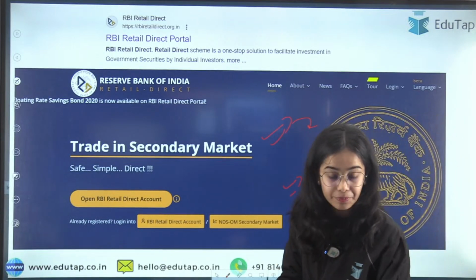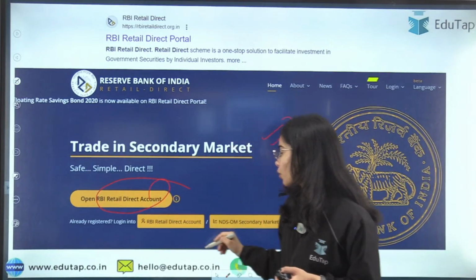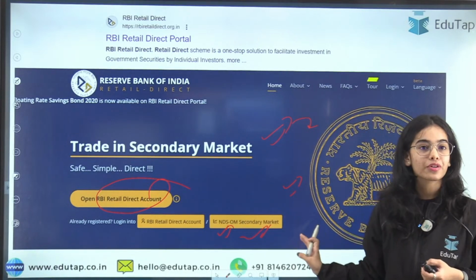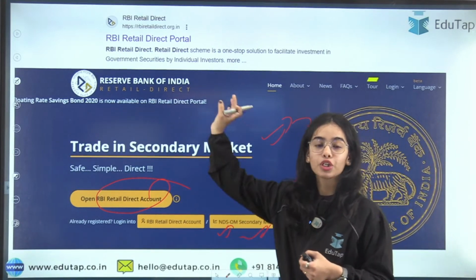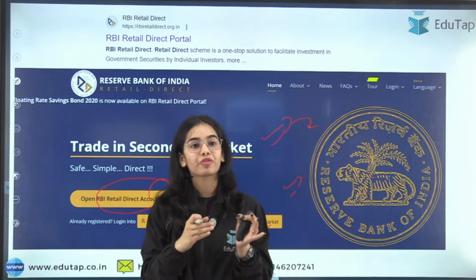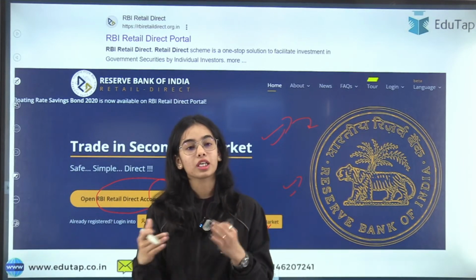And this was the website through which the retail investors were usually investing. That is, to open your account, as well as to log in to your account or to log in to the NDS-OM secondary market. You have to do this through this website, through this portal. So now there will be a mobile application provided to the retail investors for their easy access and convenience.